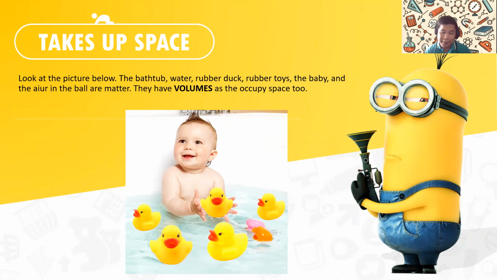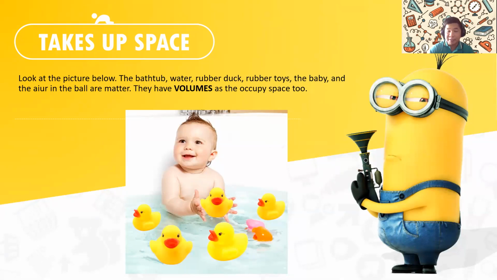Now, what is space? Space is almost synonymous with volume. The space that the baby takes in the bathtub is the baby's own space. That is the baby's own volume. While the bathtub's volume, or space, is the total amount of volume it has.